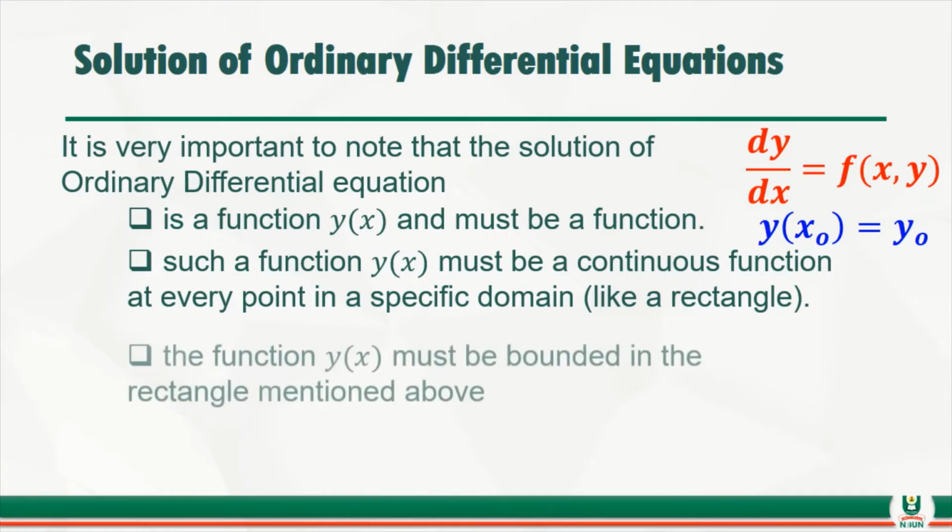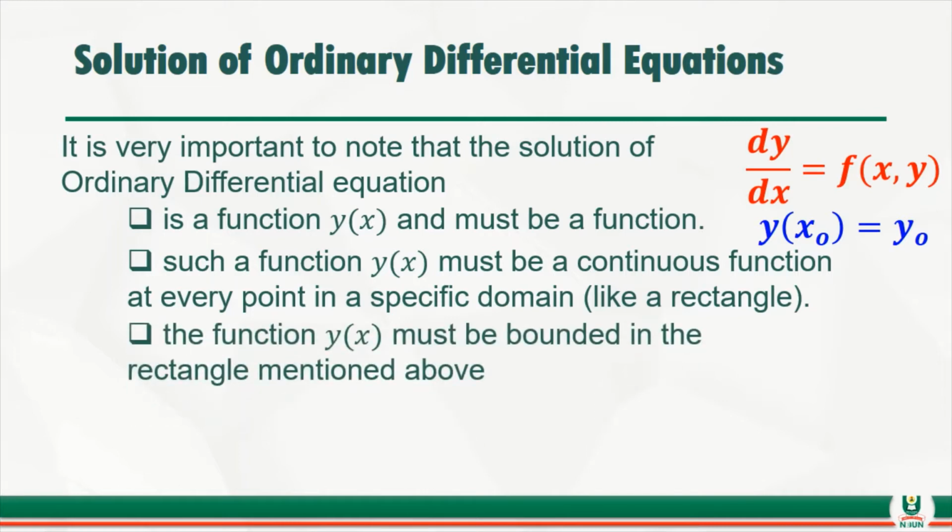Number 3, the function we are talking about must be bounded in the domain. If you remember in our WhatsApp discussion, I've shown you the function 1 over x. And you know that 1 over x at x equals 0, such a function is not continuous there. So which means that we can never have a solution like that. We may never have a solution in such a way that at some point in the domain, the solution is discontinuous. We are not going to have something like that.